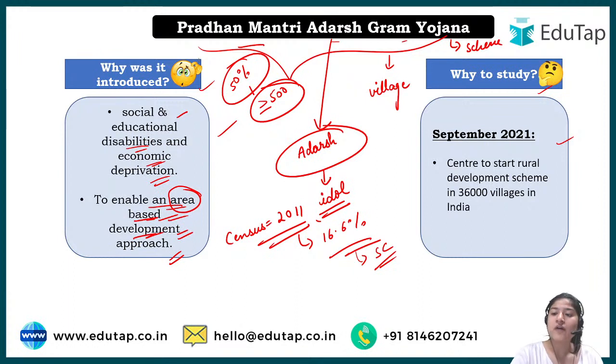Now we'll look at why we need to study it. Whenever you're going for any examination, you should at least cover the last 6 months of current affairs, which is the most important. And sometimes schemes are also asked in examinations, and they do not ask randomly, they ask whichever is in the news. And recently in September, there was a headline of a particular news item associated with this scheme, that now 36,000 villages will be included under this scheme. What are the names of the villages?